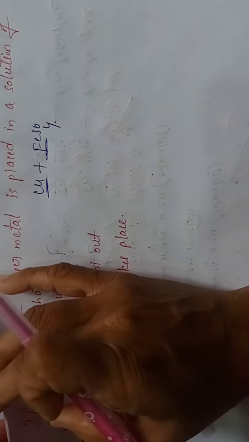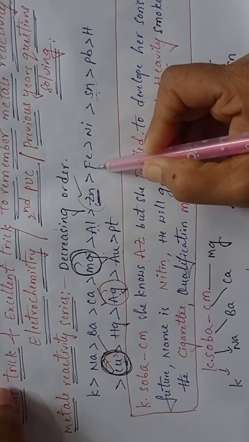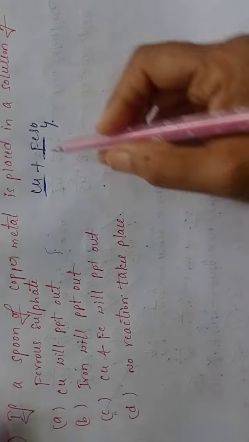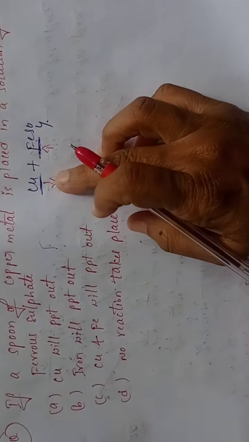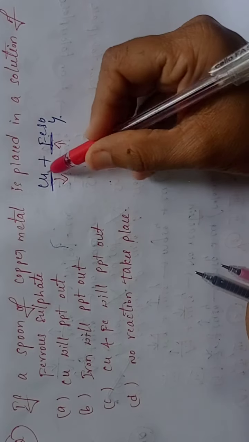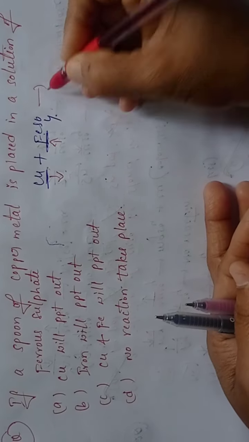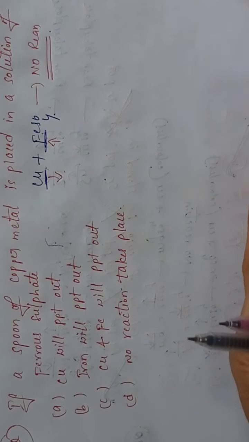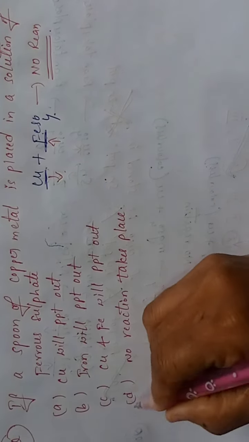Let us see the order. Copper here, iron here. Which is more reactive? Iron is more reactive than copper. Correct? Copper is less reactive than iron. So copper is a less reactive element and cannot displace the iron from the iron sulfate solution. That means no chemical reaction takes place. So what is the answer? No reaction takes place, so option D is the correct answer.